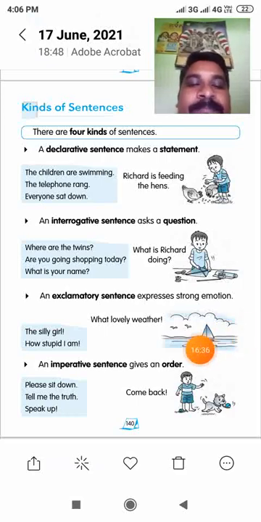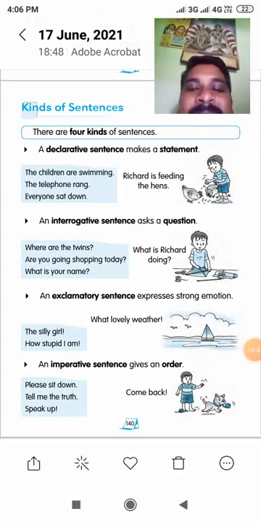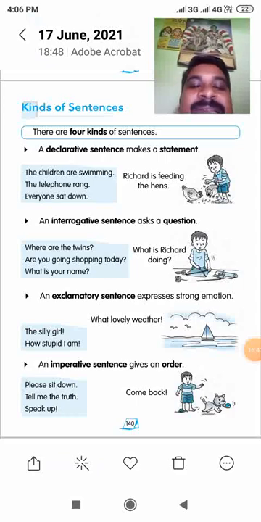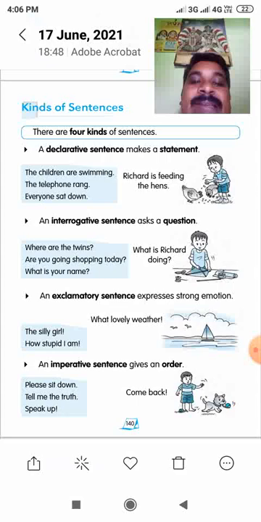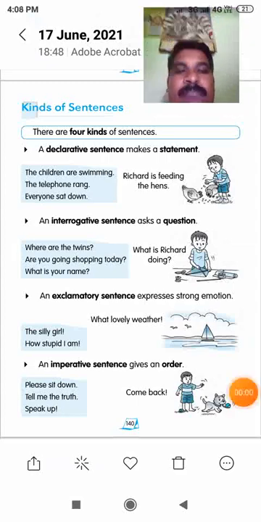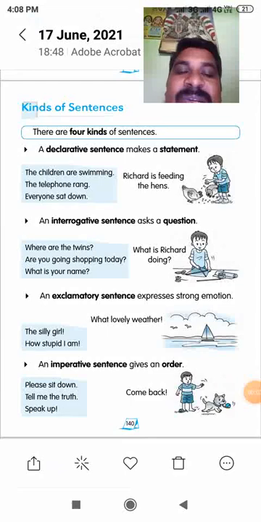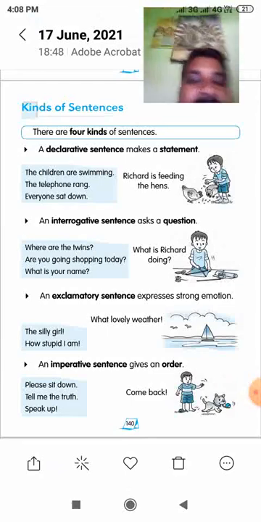Then, an exclamatory sentence. An exclamatory sentence expresses strong emotion. It may be sad. An exclamatory sentence expresses strong emotion or feelings.